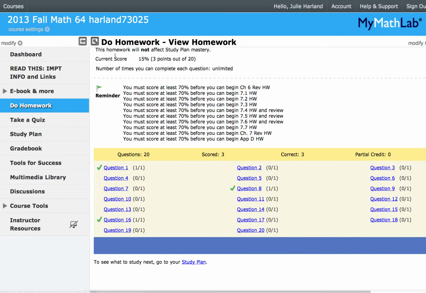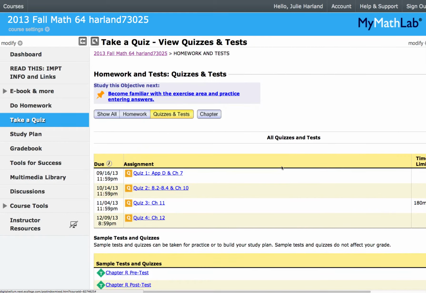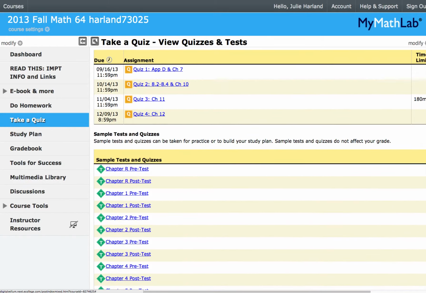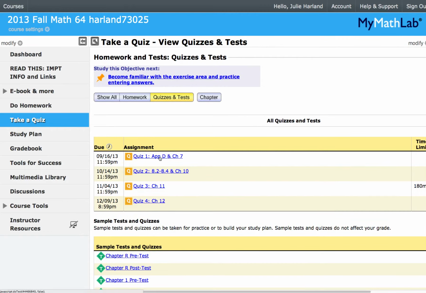And so later you will be doing homework the same way, except it doesn't tell you the answers. All right, when you're ready to take a quiz, I have these sample quizzes down here. You always want to try those practice quizzes first. And then when you're ready to take the real quiz, you're going to have to go into the Math Learning Center to take those quizzes.